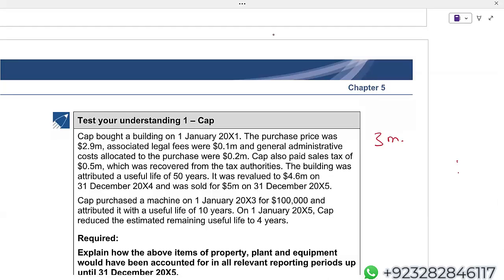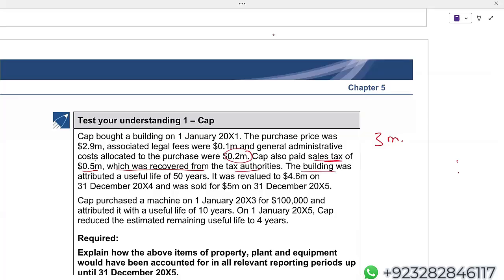General administrative costs allocated to the purchase, 0.2. Expense it out. You cannot capitalize this. CAB also paid sales tax of 0.5 million, which was recovered. So obviously I cannot capitalize this. It is recovered from the tax authorities.